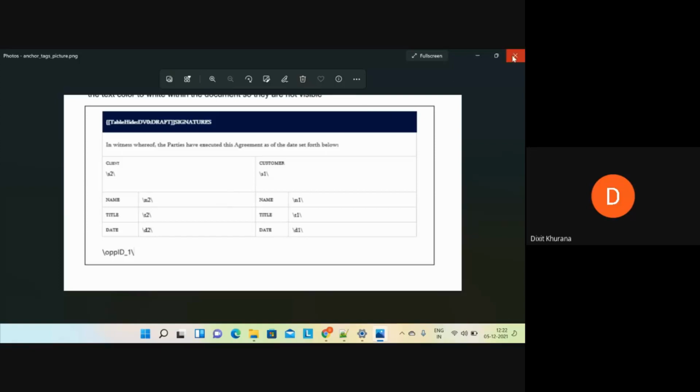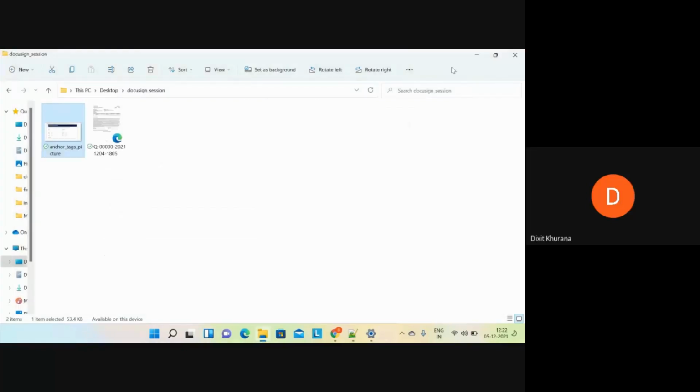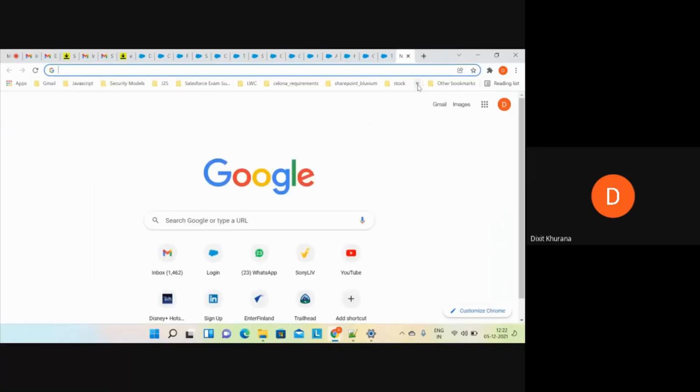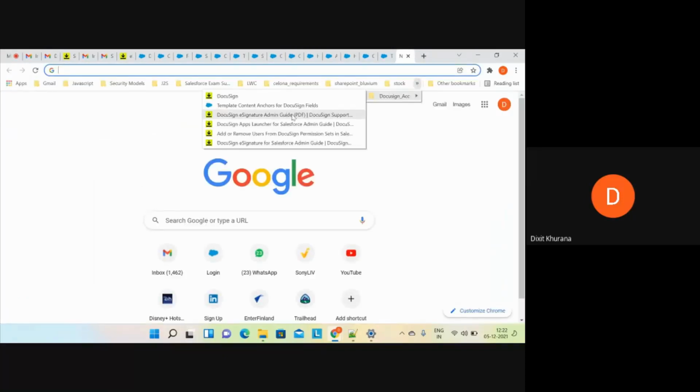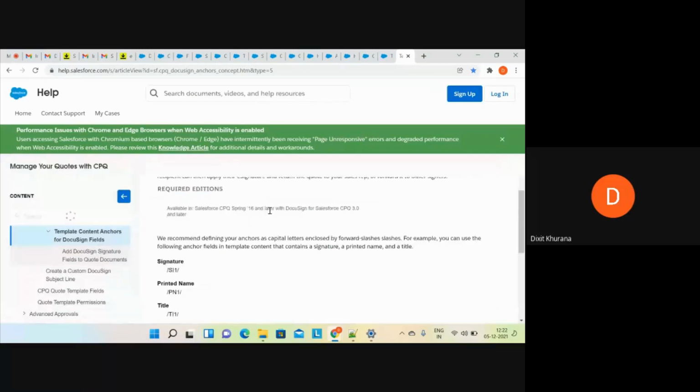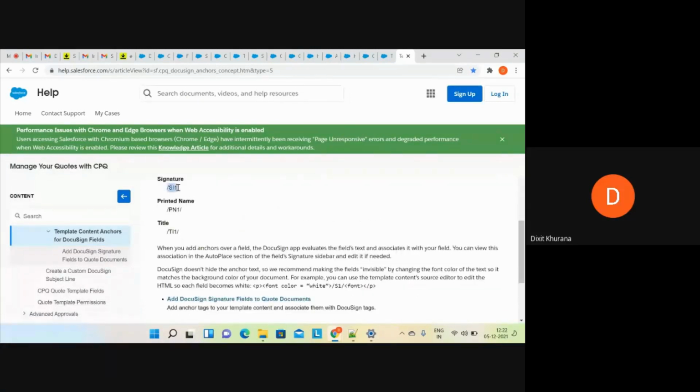Now, if I close this out, I haven't configured tags yet. Okay, that's the reason it is not coming automatically. I want to show you another thing as well. Yes, that was the image which I showed you. And this is something related to CPQ. CPQ docs.